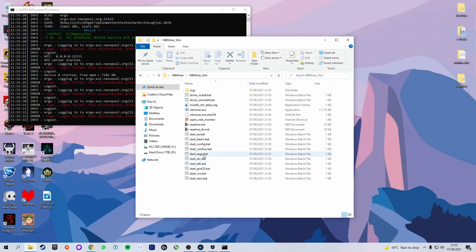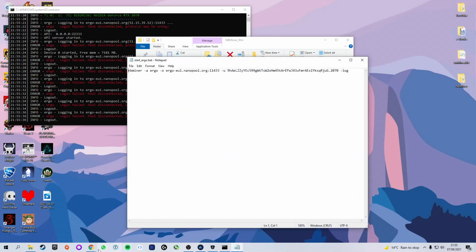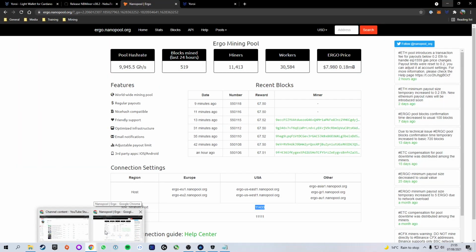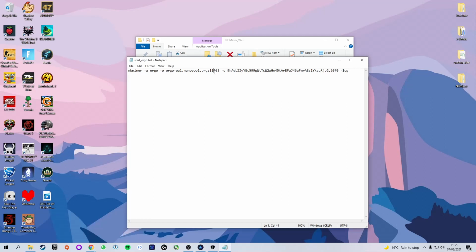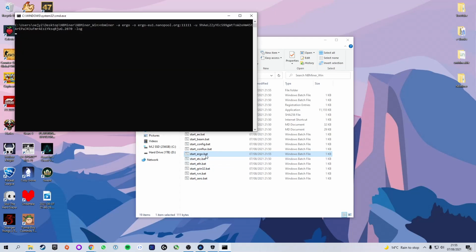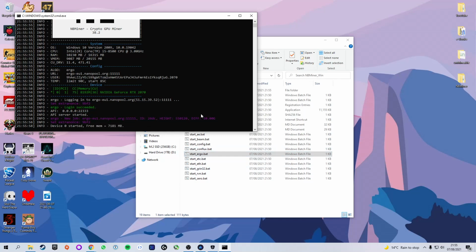Let's see if it could be the stratum port. If we change that to the stratum port that it's giving us, which is 5 ones, let's change that to 5 ones. Could be that the SSL one doesn't work on your device. So we're going to change that to the non-SSL one. Open up the Ergo file. And there we go. We are mining Ergo.